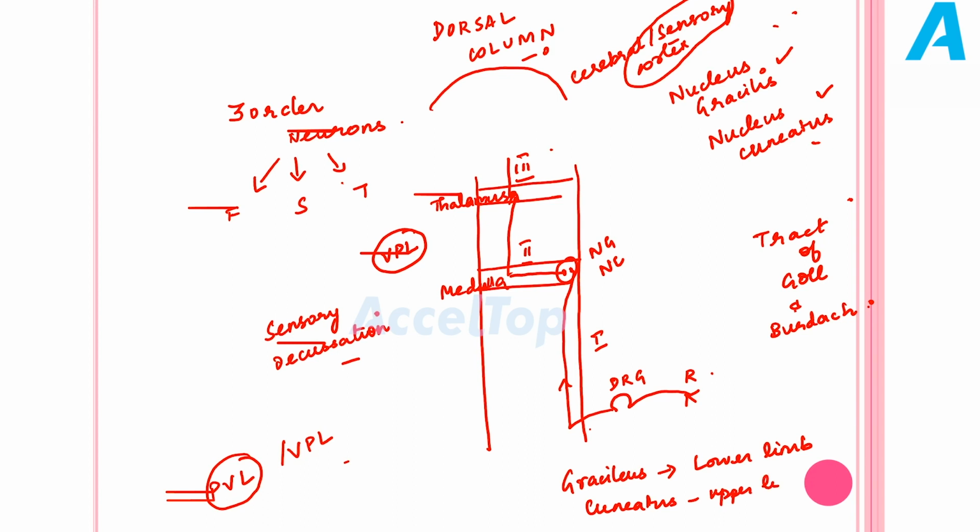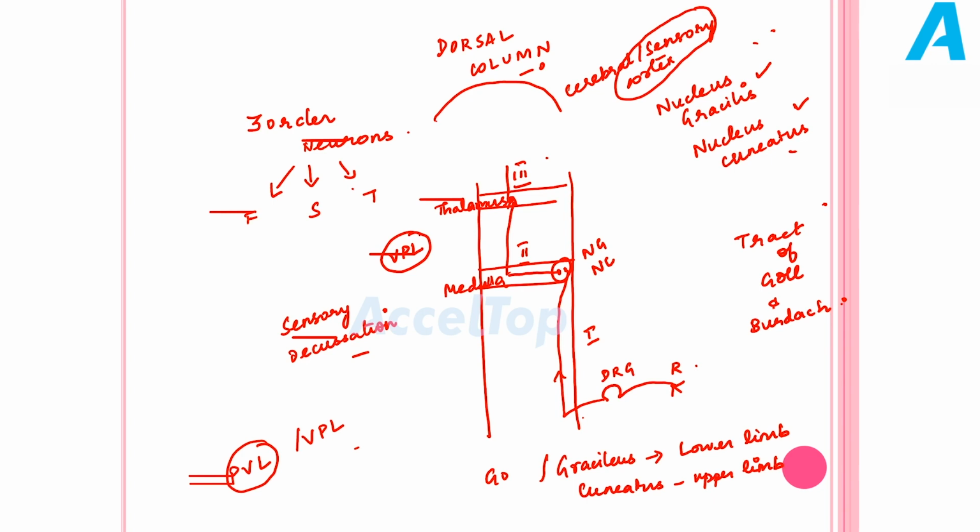Upper limb and upper part of the body. Similarly, tract of Gall is concerned with the sensations carried by the dorsal column from the lower limb, and tract of Burdach is concerned with the sensations carried from the upper limb. So just remember, tract of Gall is also called fasciculus gracilis, which is concerned with the sensations from the lower limb, and tract of Burdach is also called fasciculus cuneatus, which is concerned with the sensations from the upper limb. So this is a gross idea of the pathway of the dorsal column.